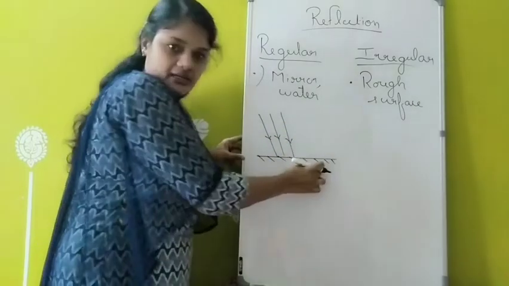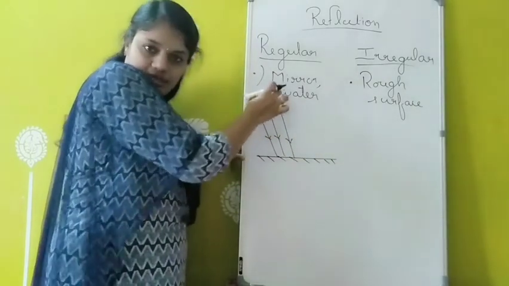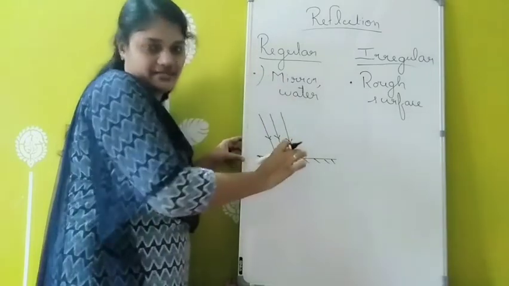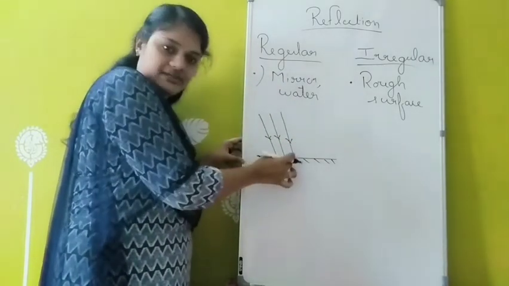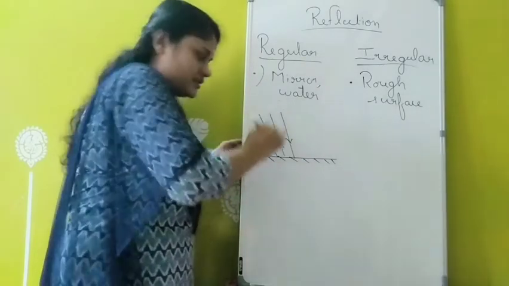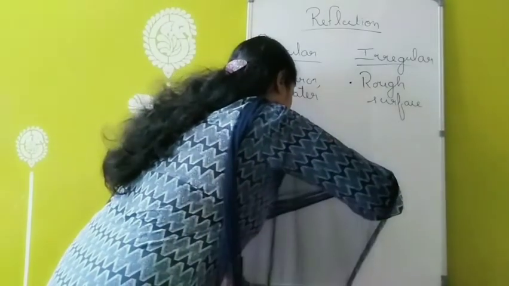So this is a mirror and a beam of light. Beam means a combination, a collection of rays. So a beam of light is falling on this mirror. What will happen normally? These light rays will be bouncing back, or reflecting back.